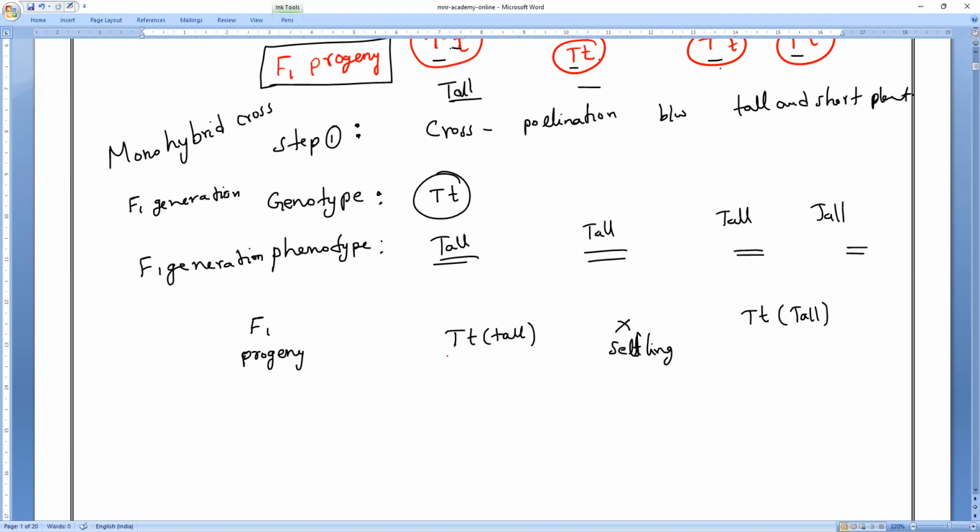Heterozygous, because only one is there. So capital T, small t, capital T, small t. So it is heterozygous. So again, gametes formation. What is the gametes formation, everybody? Capital T into small t. Again, here also gametes formation, capital T into small t.